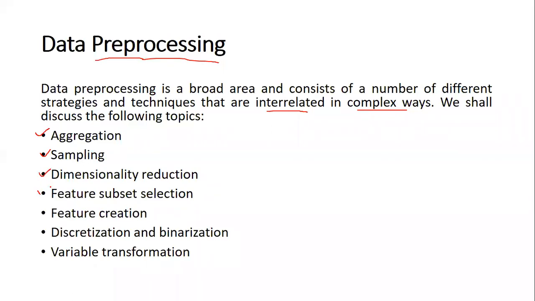feature subset selection, feature creation, discretization and binarization, and finally we'll be talking about variable transformation. We'll start our discussion with aggregation. Today's session will be talking about three things: aggregation, sampling, and dimensionality reduction. So the discussion we are going to start with is aggregation.